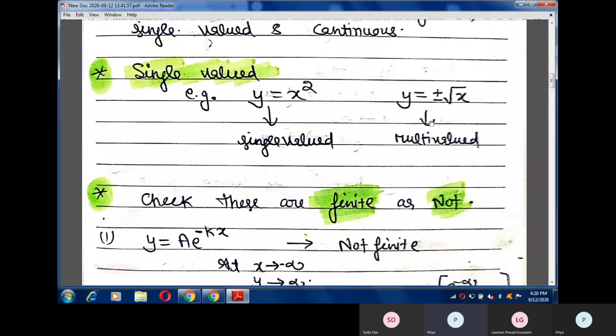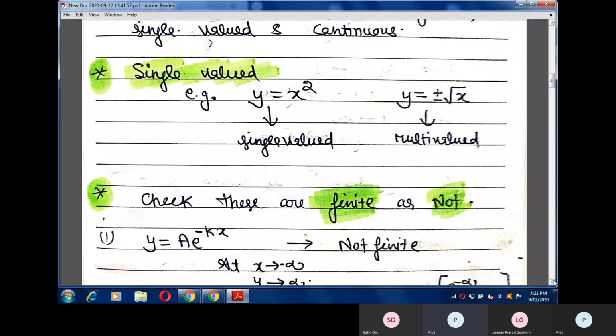And see here on the right hand side, this function, y equals plus minus root x, is a multi-valued function. If I place x equals 4 here, then it gives y equals plus minus 2. It means it is a multi-valued function. This type of function is not physically acceptable in quantum mechanics. Only single valued mathematical functions are allowed as a quantum mechanical wave function for any system.